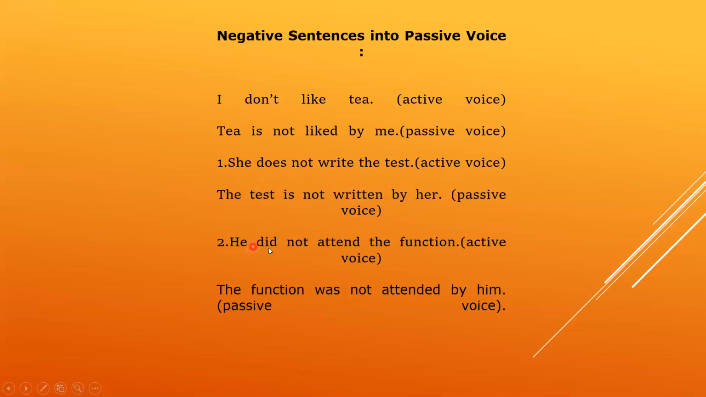Number two, we have, dear students, he did not attend the function. This is past simple, dear. Here we have do and does, which is present simple. Did means past tense. He did not attend the function. The function was not attended by him. Dear students, we will not put did again, as I told you. We will change it and put was over here instead of did. So did will be changed into was. The function was not attended by him. Okay, dear students, so this is all about the negative.